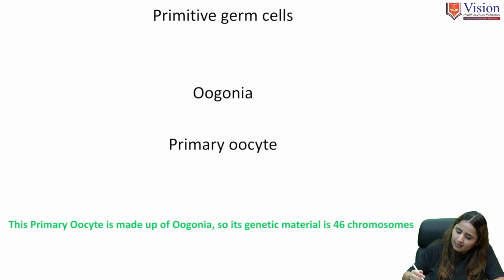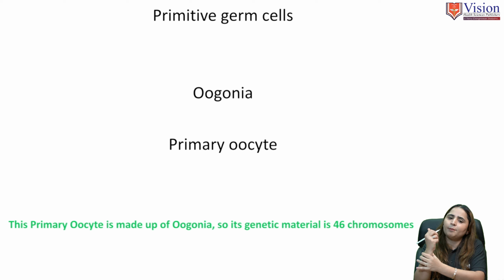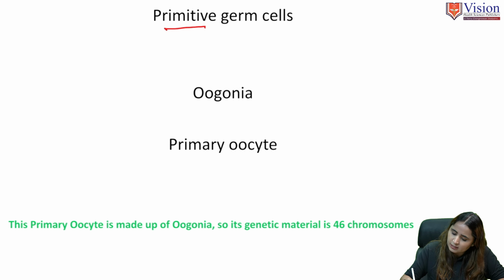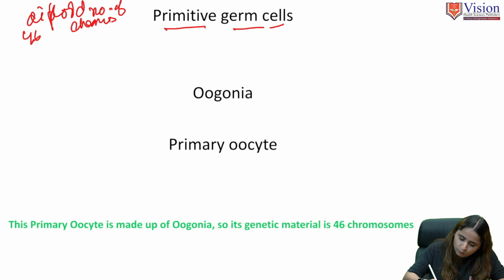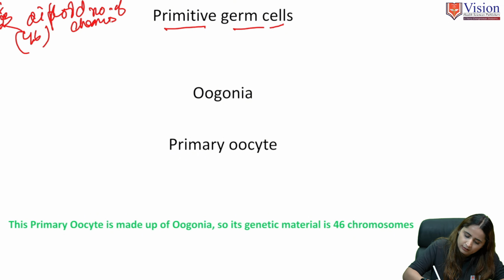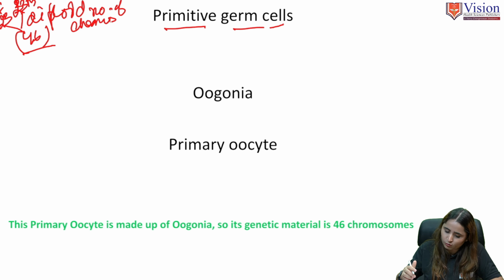In oogenesis, the yolk sac secretes primitive germ cells. These primitive germ cells have a diploid number of chromosomes. Diploid number means 46 chromosomes. How 46? 23 come from the father and 23 from the mother. So it forms 46 chromosomes.